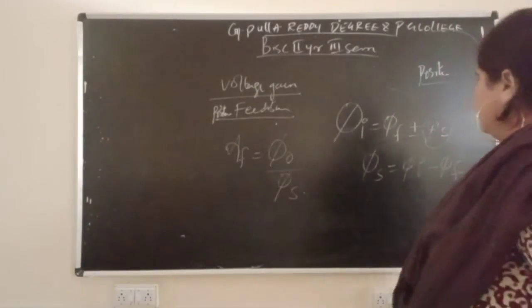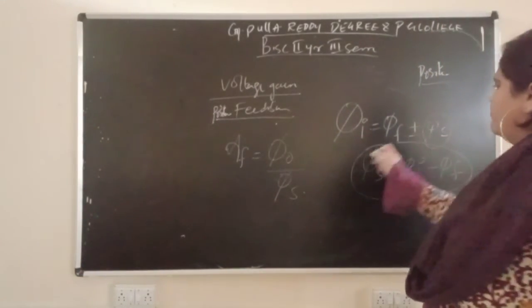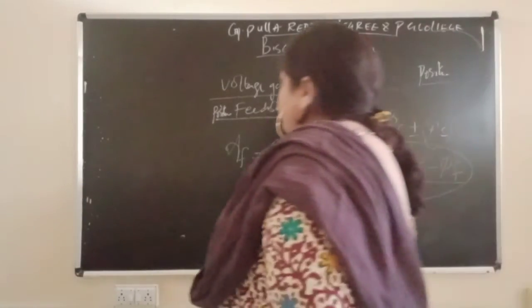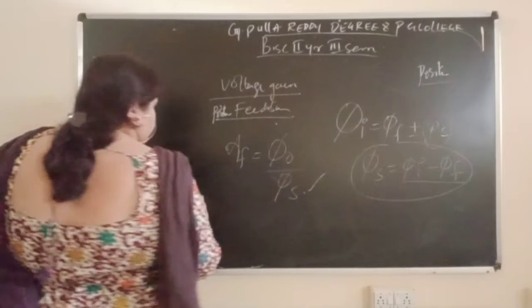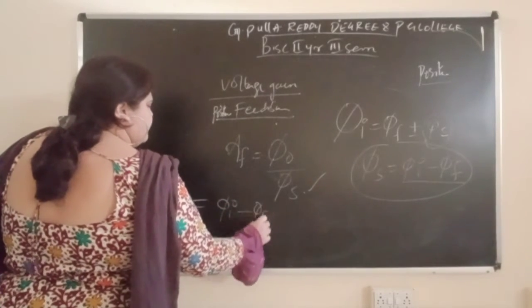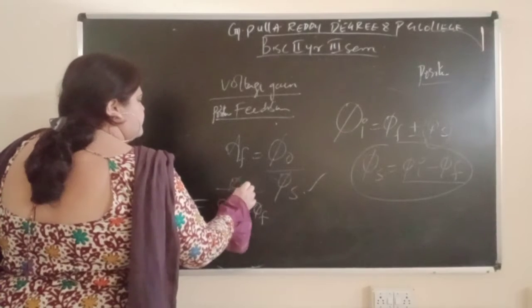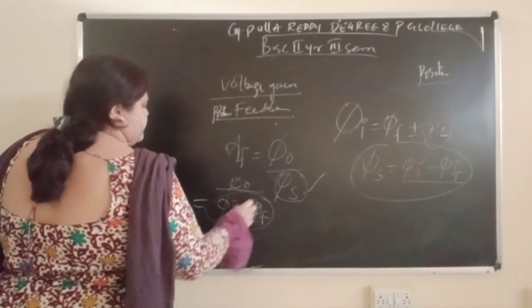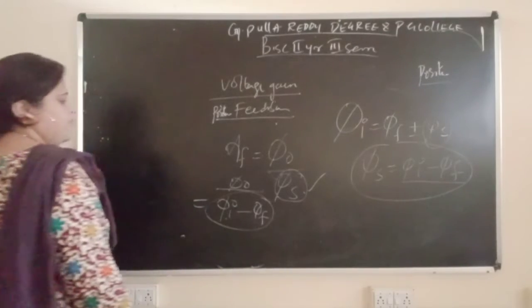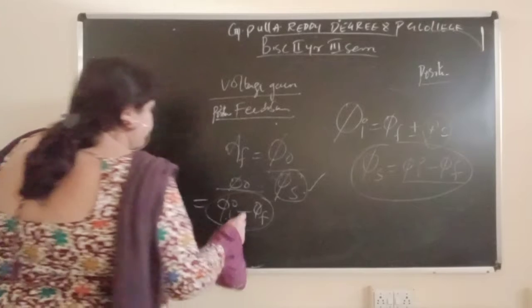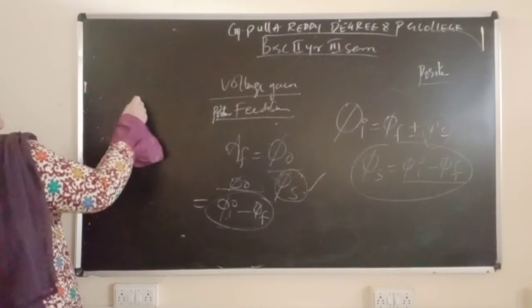So instead of phi s, I will write phi i minus phi f in this equation. After writing, we will divide the numerator and denominator by phi naught.